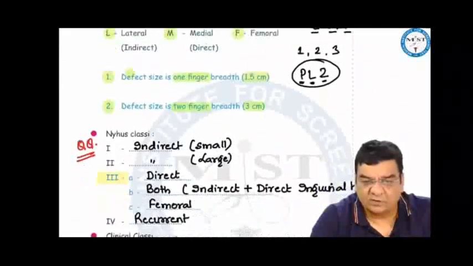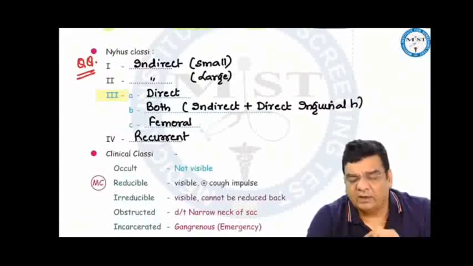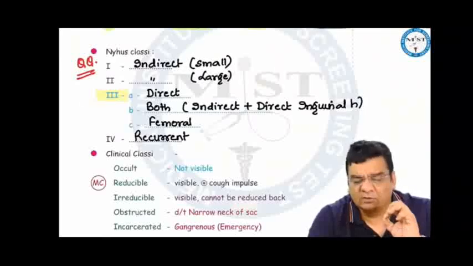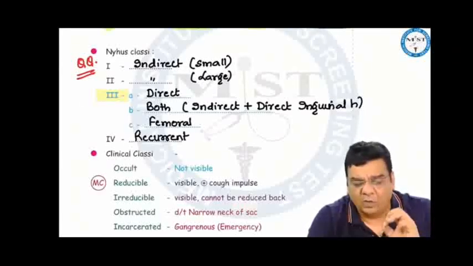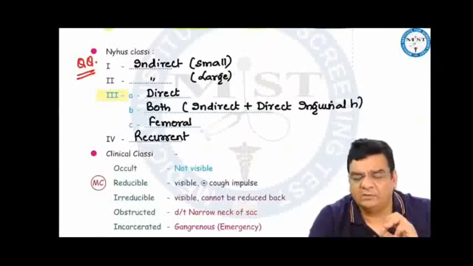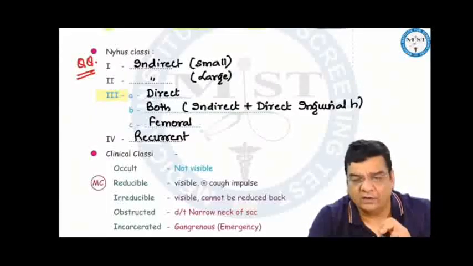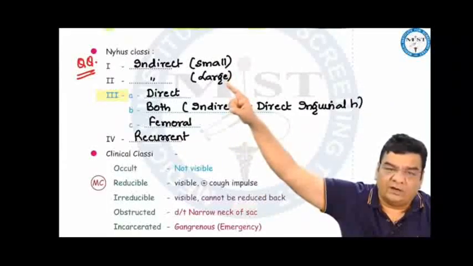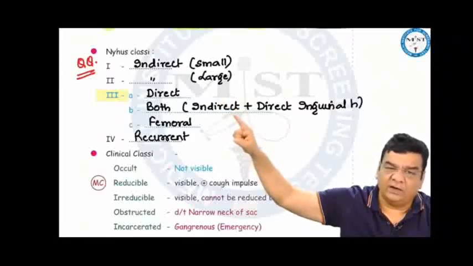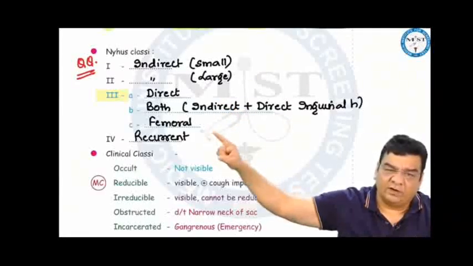The Nyhus classification is something which is commonly asked. According to this, 1 and 2 are indirect, 3A direct, 3B both, 3C femoral, 4 recurrent. So 1 and 2 are indirect hernias, small and large. 3A is a direct hernia. 3B is both an indirect as well as a direct inguinal hernia. 3C is a femoral hernia, and 4 is a recurrent hernia.